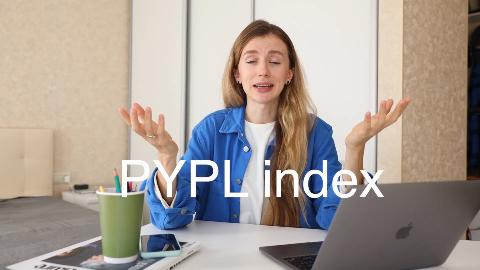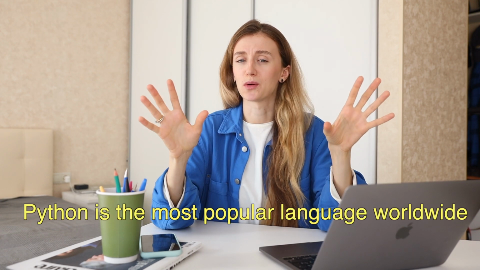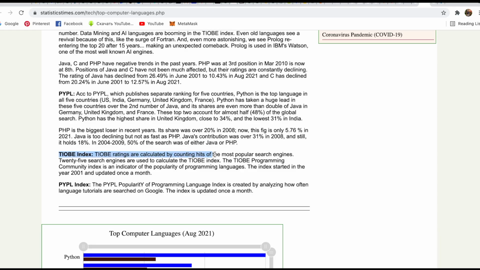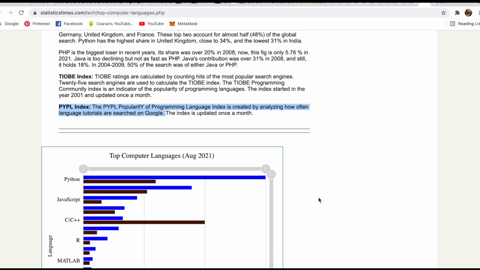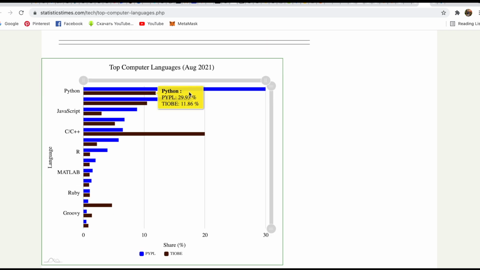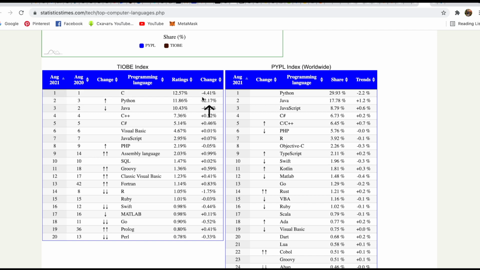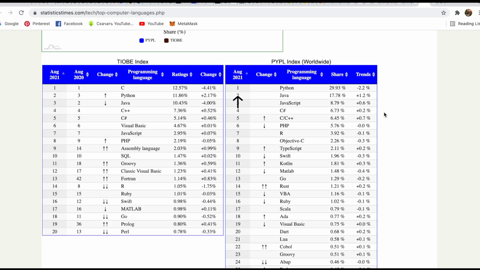So it's not a secret that Python is a super popular programming language as it has easy syntax, it's adjustable, and according to the PYPL index, Python is the most popular language worldwide as of August 2021. So it means that Python tutorials were searched most often. So if you still decide which language to study, keep that in mind. There are two indexes that show language popularity, and according to the data, Python took the top position, and the TIOBE index shows the rise of its popularity, and based on the PYPL index, Python is still in first place.